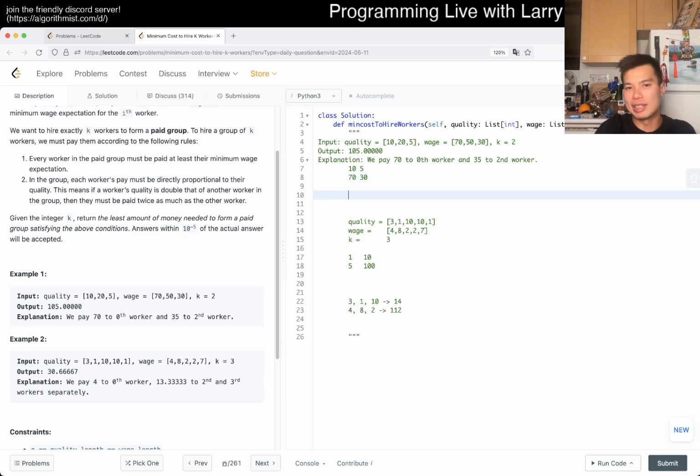As we said, we have 1/7 and 1/6, so the total quality is 15. The cost is 1 quality for 7 units, so it's going to be 15 times 7, which is 105, right?